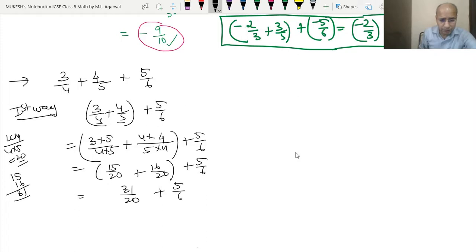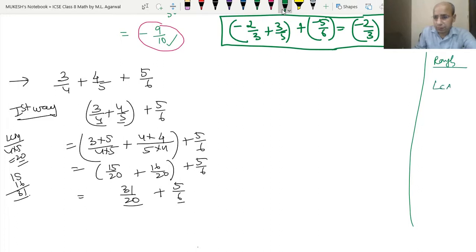So what will be the LCM of 20 and 6? Let's do the rough work here. LCM of 20 and 6. So 2, 10 and 3. 2, 5 and 3. 3, 5 and 1. And 5, 1, 1. So the LCM is 2 into 2 into 3 into 5. So we got the LCM 60.